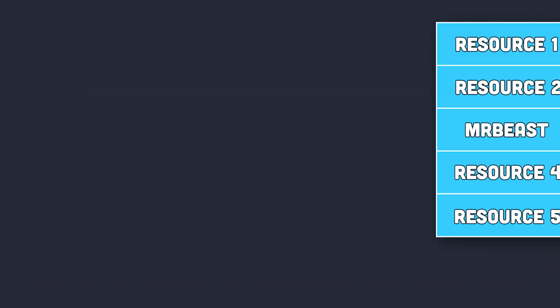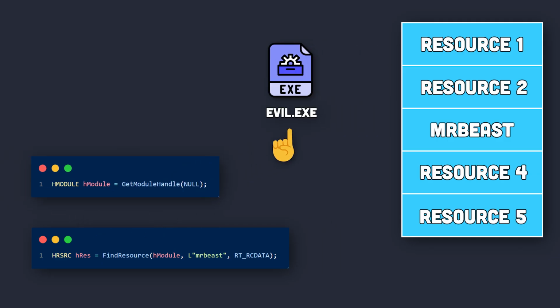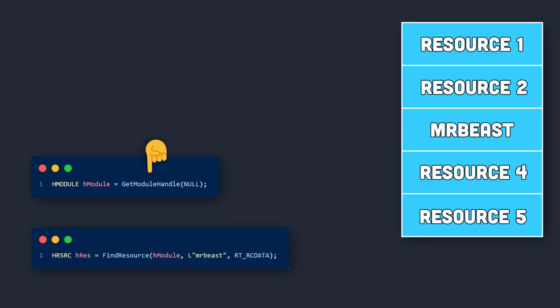The first API we have here is FindResource. This API is used to find a specified resource in a resources tree. It takes in three parameters. The first one is the base address of the module that contains the resources tree, which in this case is the executable base address, or the memory address in which the executable is loaded. We can obtain this address by using the GetModuleHandle API, which returns this address for us. The second parameter is the name of the resource that we are looking for, which in this case will be MrBeast. The last parameter is the resource type.